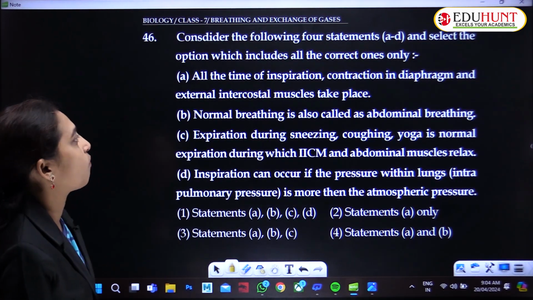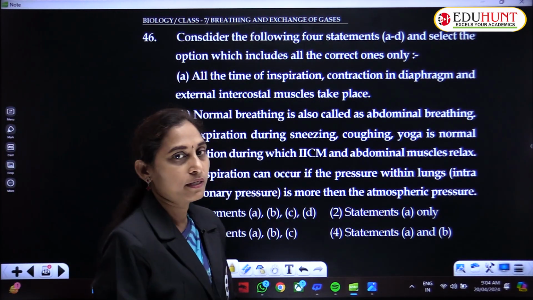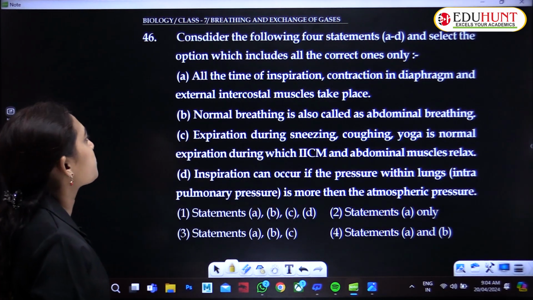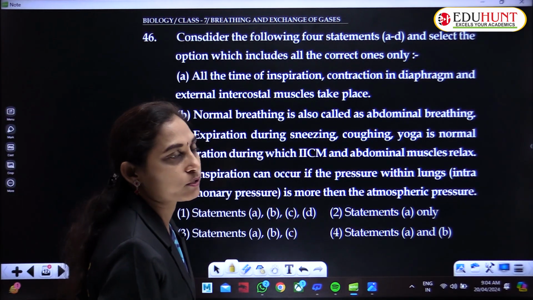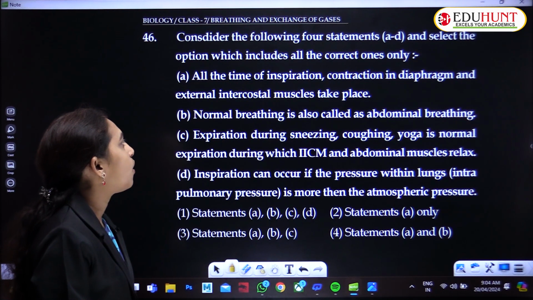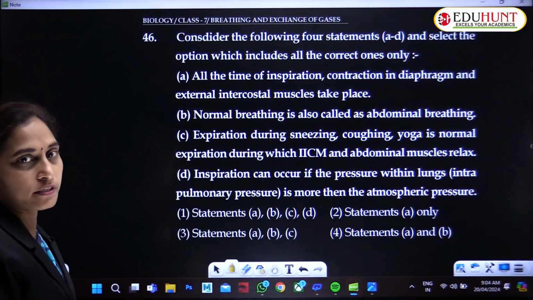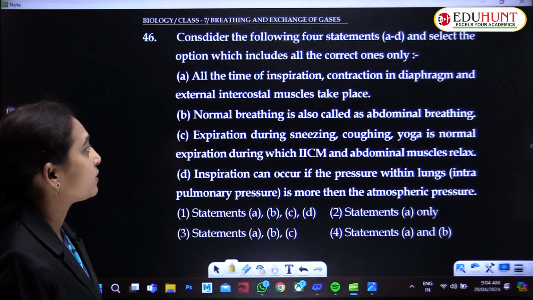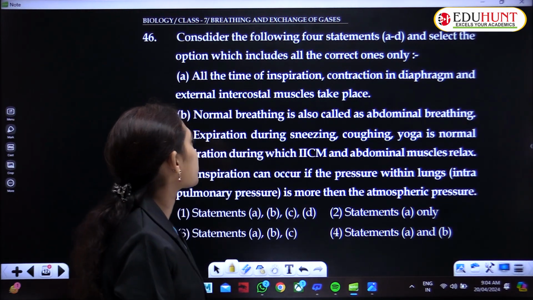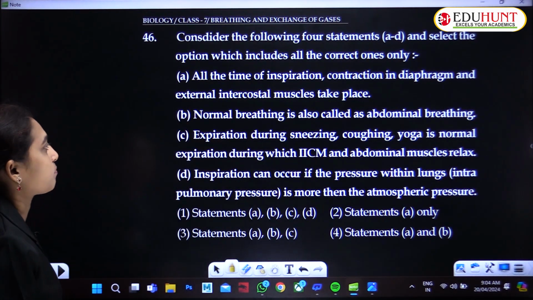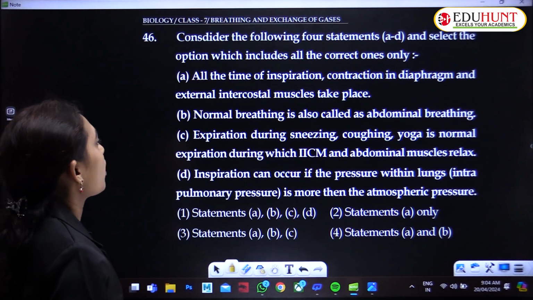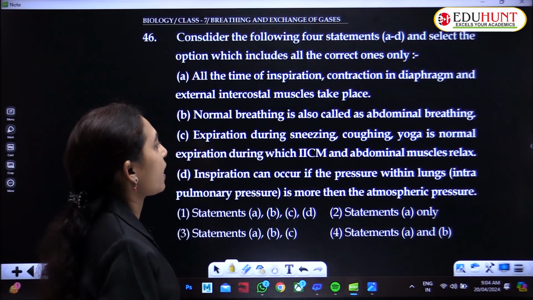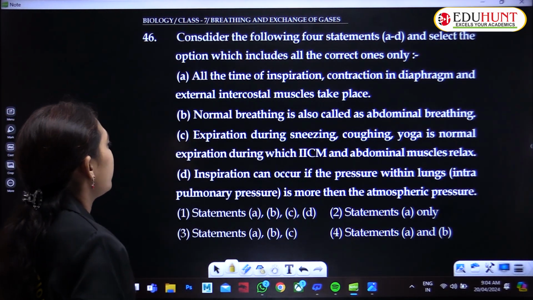Consider the following 4 statements A to D and select the option which includes all the correct ones only. A: At the time of inspiration, contraction in diaphragm and external intercostal muscles take place. B: Normal breathing is also called abdominal breathing.